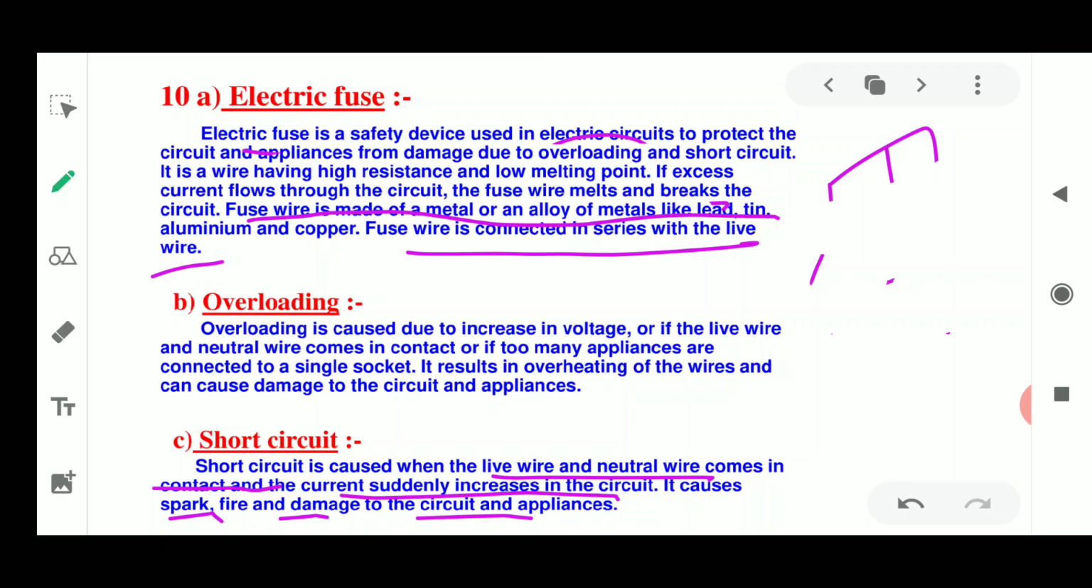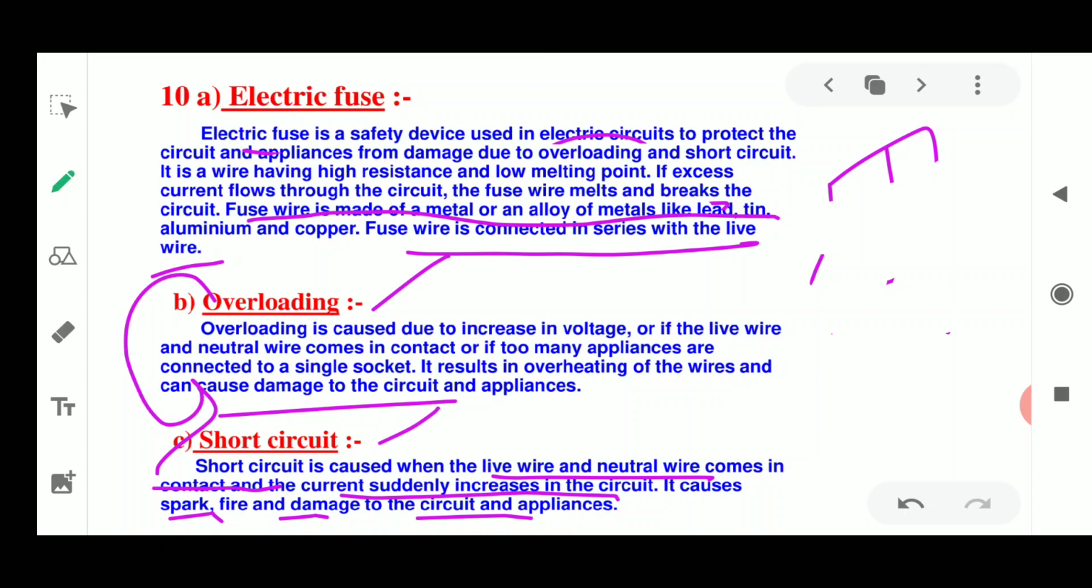Please remember that we should avoid the condition of overloading, where many appliances are connected to a single socket, which could cause overheating of that socket. Overloading may result in a short circuit. An electric fuse is the device which is going to prevent overloading as well as the short circuit.